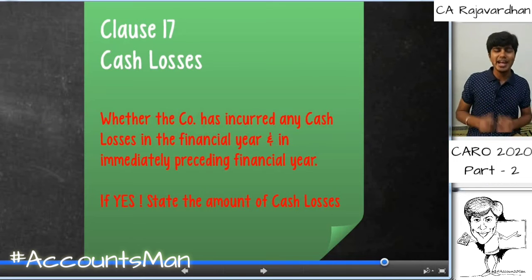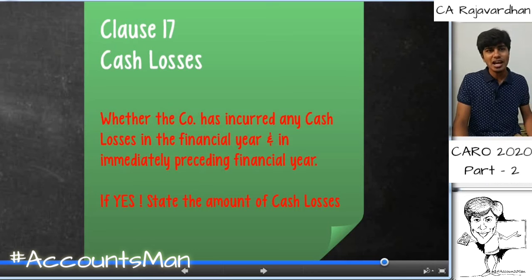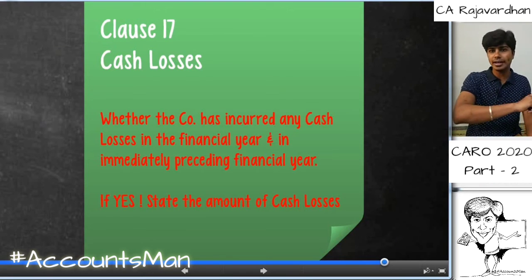So if there are any cash losses, we need to report it very clearly, saying that the company is having cash losses. And then if the cash loss is there in the immediately preceding financial year, again that needs to be reported by an auditor. This is a new clause which has come up in CARO 2020, which was not there in CARO 2016.